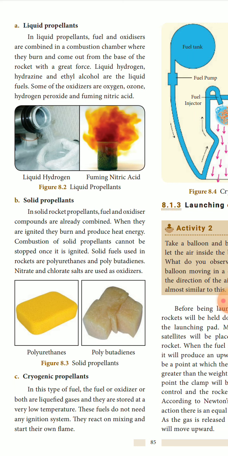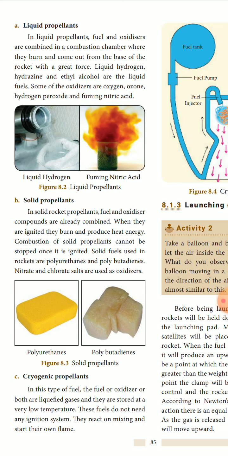When they are ignited, when they are lighted up, they burn and produce heat energy. Combustion of solid propellants cannot be stopped once it is ignited. Once it is ignited, we cannot stop the burning of the solid propellant because it is already mixed. Solid fuels used in rockets are polyurethanes and polybutadienes. Nitrate and chlorate salts are used as oxidizers. Oxidizers are used as well as the fuels.